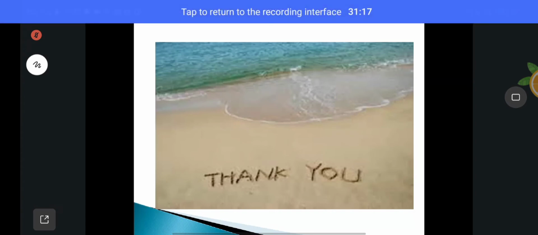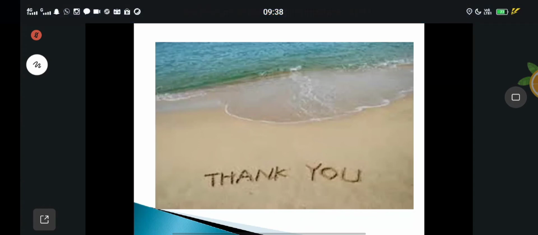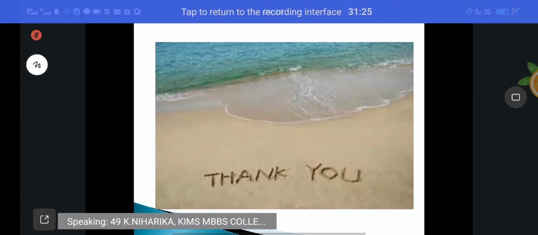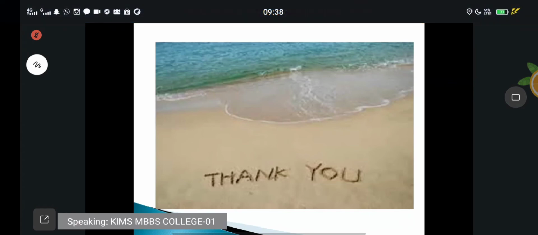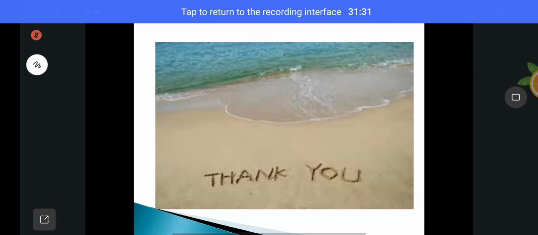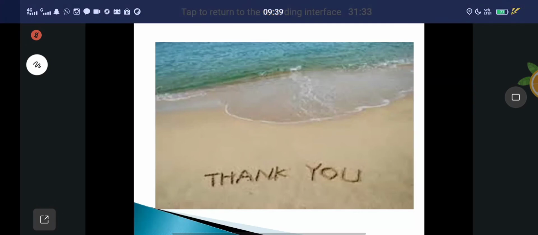Roll number 49. You tell me the contents of the popliteal fossa.